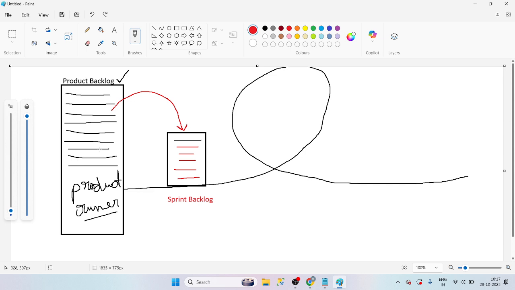We are not responsible for anything in the product backlog, because the responsible person is the product owner. He has to ensure that whatever the client gave him, we are going to work on. When that requirement comes to the sprint backlog, then we are responsible. Understood, guys?